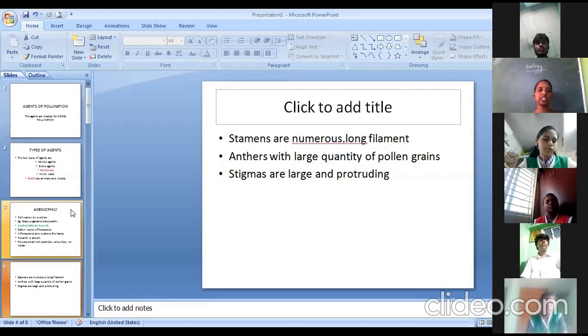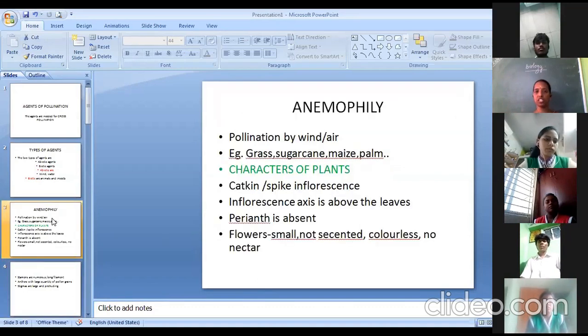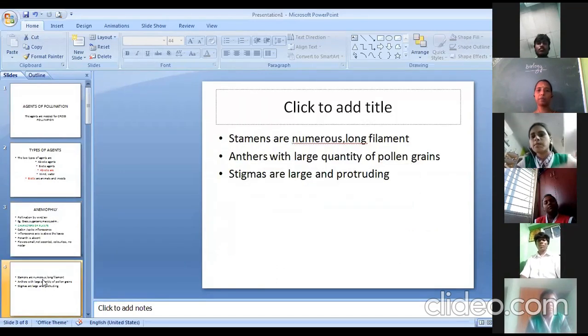Let me again say the characters. What all characters have we discussed? If it is an anemophilous flower, it shows a catkin or a spike inflorescence and is usually pendulous in nature. The inflorescence axis is always found just above the level of the leaves, and the perianth is normally absent. Flowers are very small without any color, no scent and no nectar, clearly stating that they are not meant for insect pollination. Stamens are usually large with very long filaments, and anthers produce a large quantity of pollen grains, and stigmas are usually highly branched and protruding outside the flowers, so that they can easily trap the flying pollen grains. Is it clear?